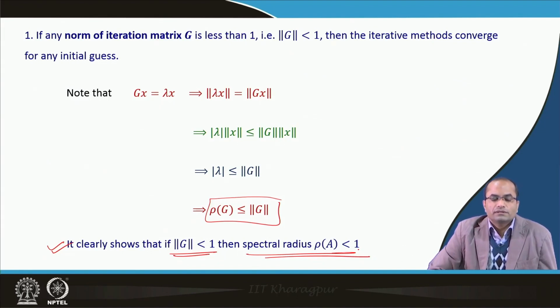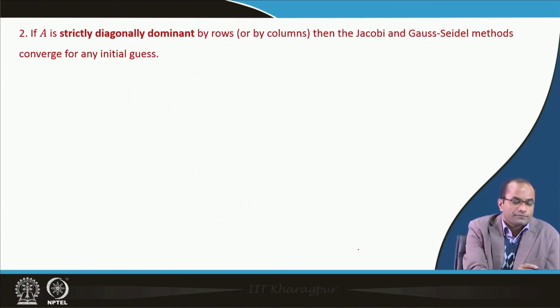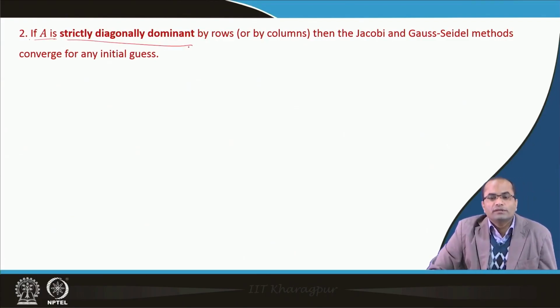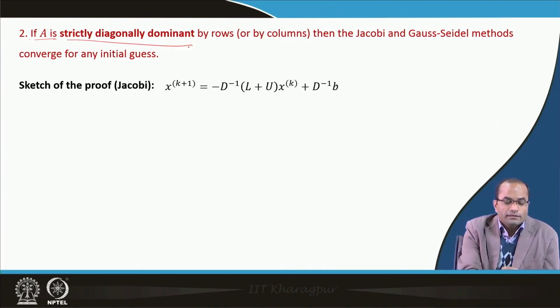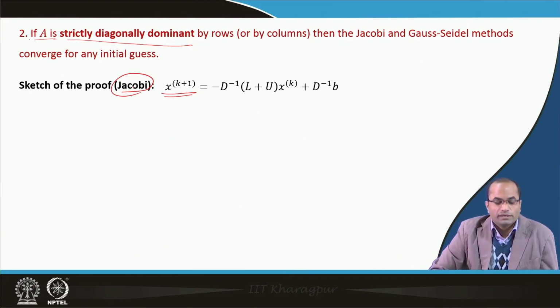So, this is the sufficient condition for checking the convergence of the iteration matrix of the iterative scheme. The second one we have discussed: if A is strictly diagonally dominant by rows, then the Gauss-Seidel and Jacobi methods converge for any initial guess. We can also take a look at this here. Just consider, for instance, the Jacobi one; we can do similar steps for the Gauss-Seidel one.